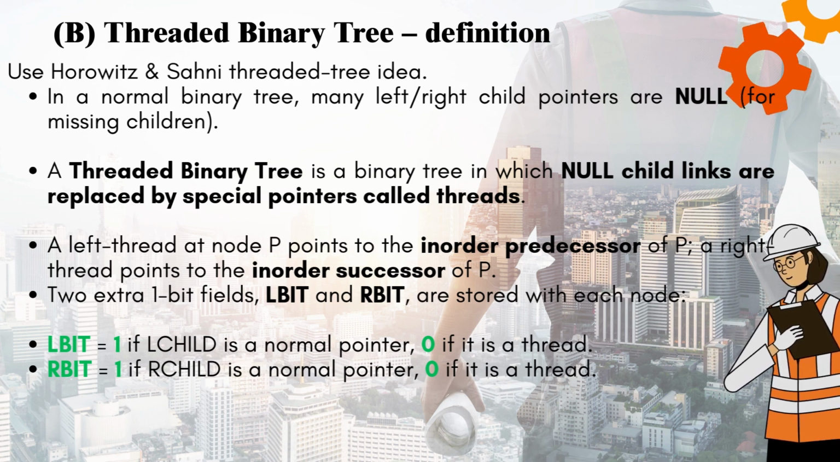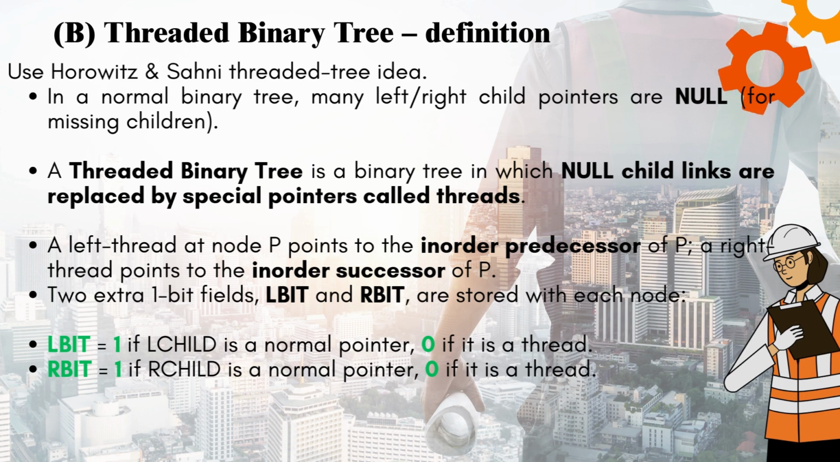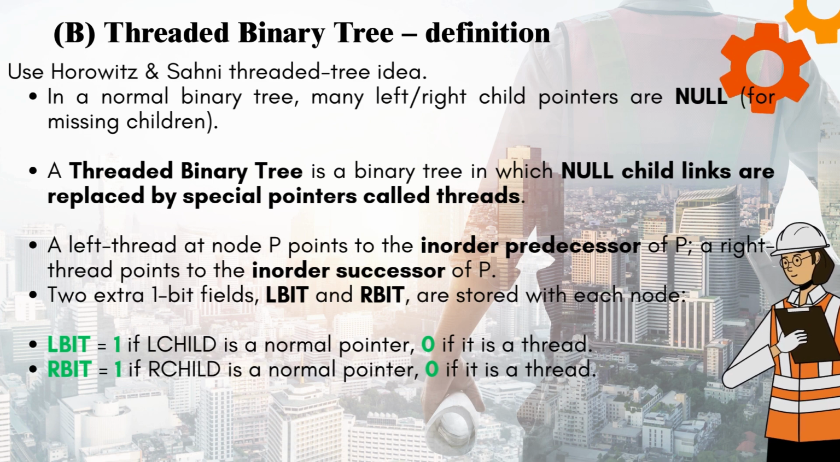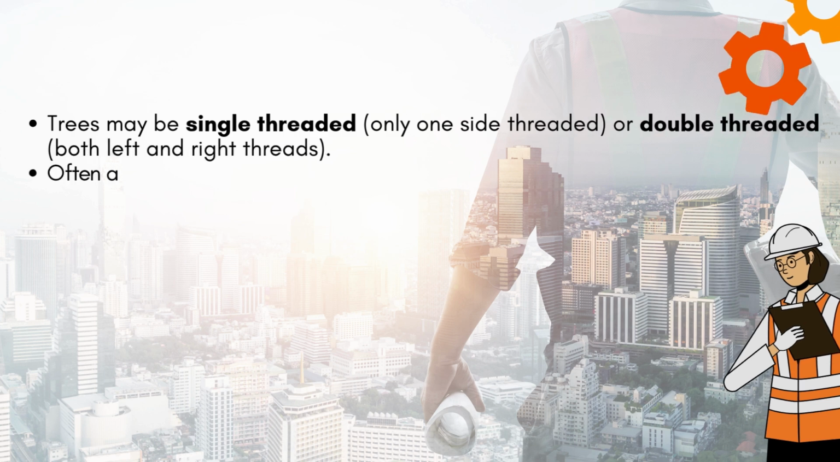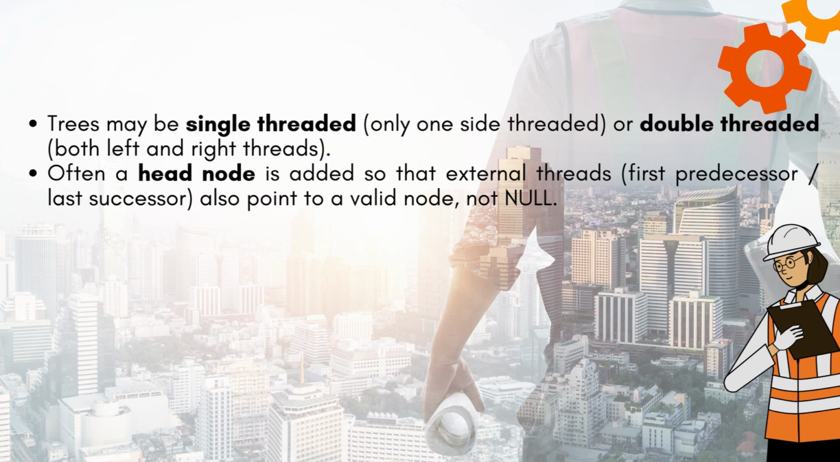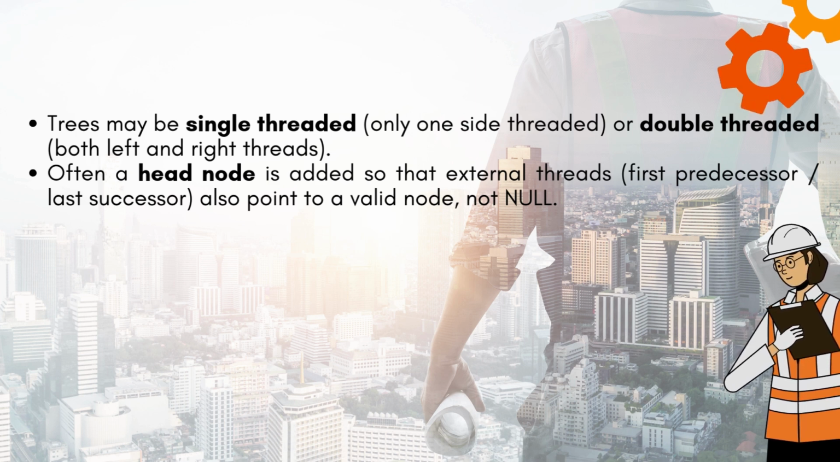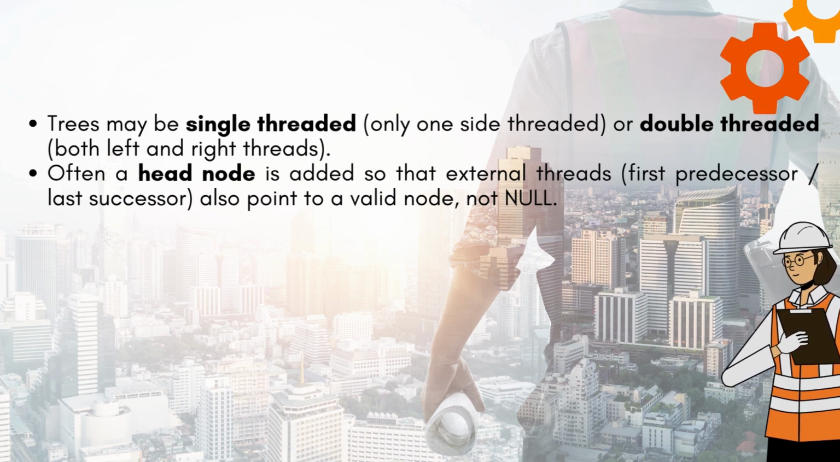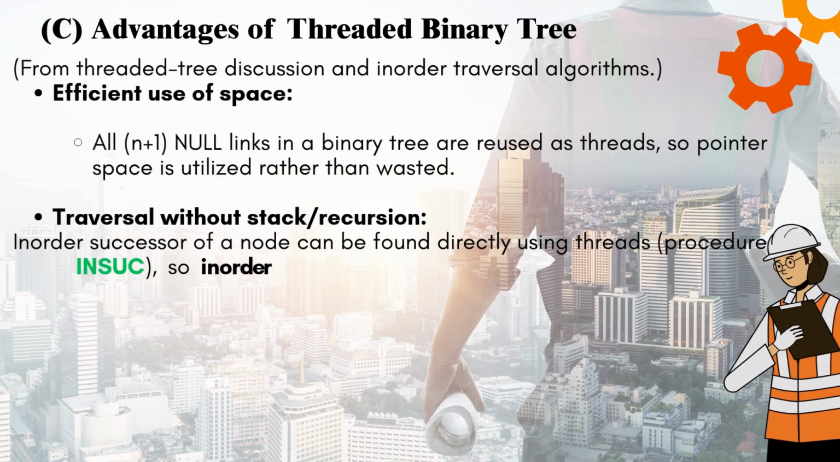Two extra 1-bit fields, L bit and R bit, are stored with each node. L bit equals 1 if the left child is a normal pointer, 0 if it is a thread. R bit equals 1 if the right child is a normal pointer, 0 if it is a thread. Trees may be single-threaded, with only one side threaded, or double-threaded, with both left and right threads. Often a head node is added so that external threads, the first predecessor or last successor, also point to a valid node, not null.